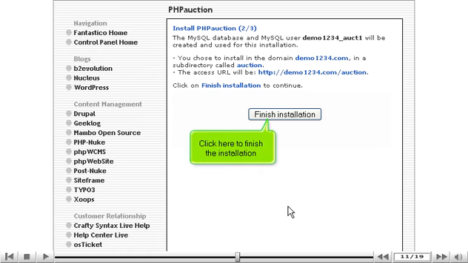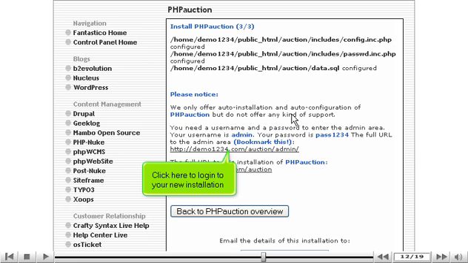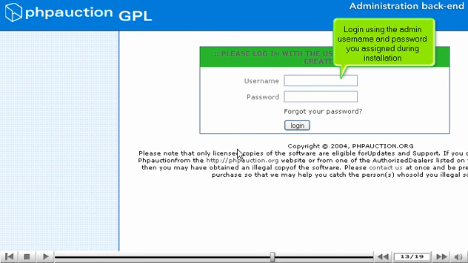Click here to finish the installation. That's it! PHPauction has been successfully installed in your account and is ready for you to start configuring it. Click here to log into your new installation. Log in using the admin username and password you assigned during installation.